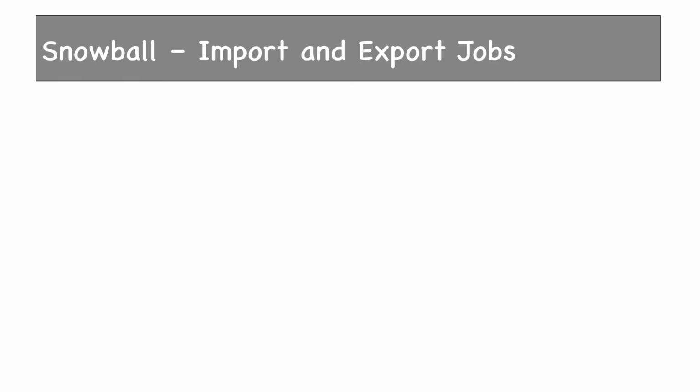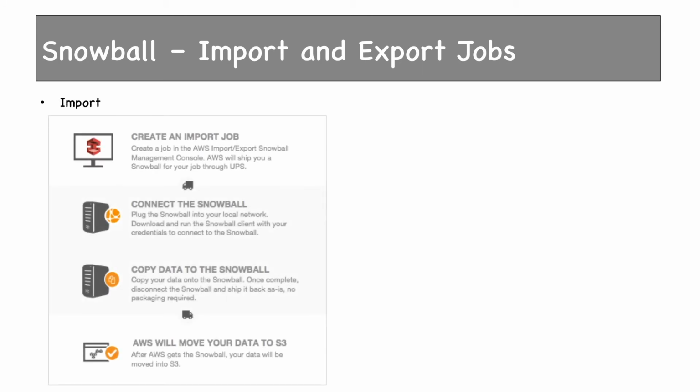How it works is you have to create import export jobs again. So we'll create an import job from the console. Once you create a job, AWS will ship the Snowball device to your location. You'll have to connect the Snowball, copy data from your data center or from your storage devices to Snowball and ship it back to AWS. Once that is done, AWS will move data to S3. Now remember one thing, we can only move data to S3.